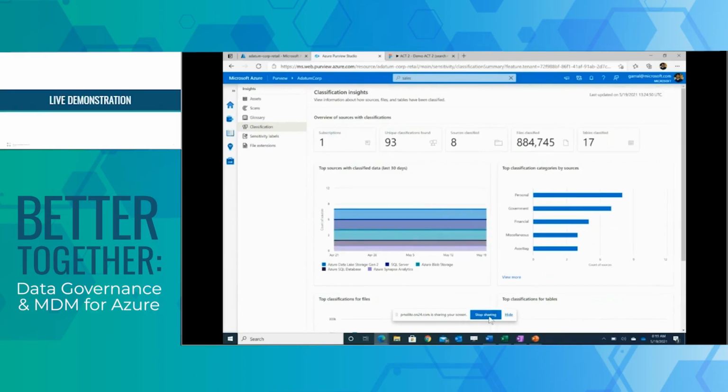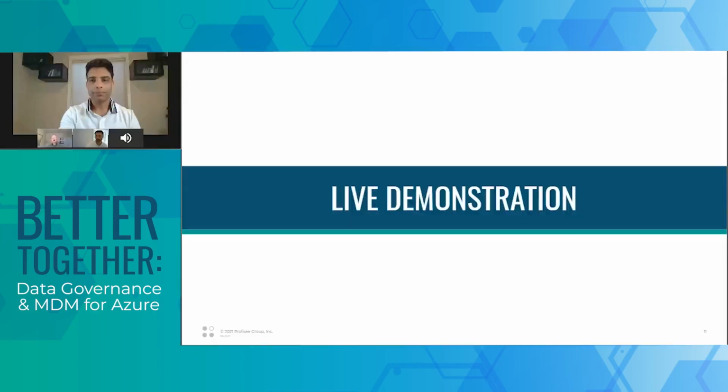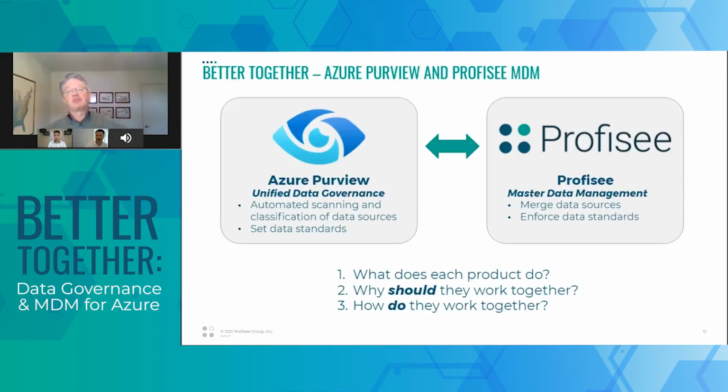Excellent. Thank you, Gaurav. So I think everyone can probably see from that, even that brief introduction, why Purview is something that people are very interested in, because the very first step of managing your data as an asset would be to figure out what data you have, where's it coming from, what are all the different sources, etc. So the second step would be to make sure that the data that you're looking at is high quality and trusted, which is where master data management comes in. And let me just talk a little bit about that and set the context for that before I hand off to Eric, who will dive into that in a little bit more detail.